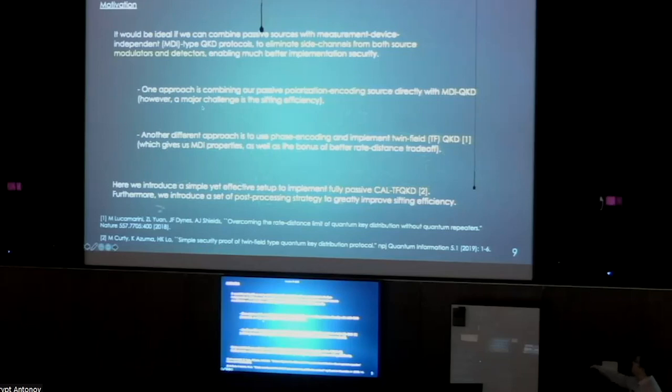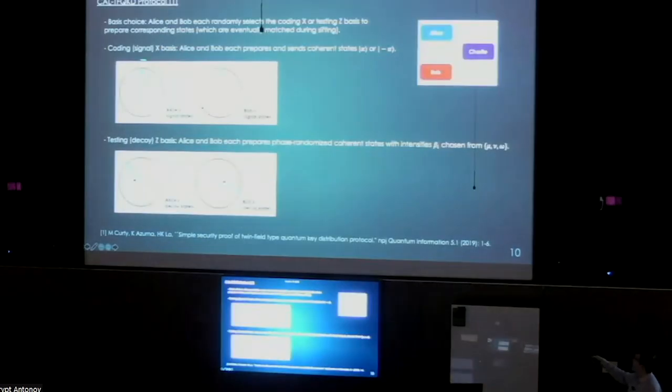And furthermore, we also introduce a set of post-processing strategies to address the sifting efficiency issue. Before we begin, we'll first have a brief review of what CalTF QKD is. Here, Alice and Bob choose randomly between two bases, X and Z. In the X basis, they each prepare and send coherent states alpha or negative alpha in 0 and